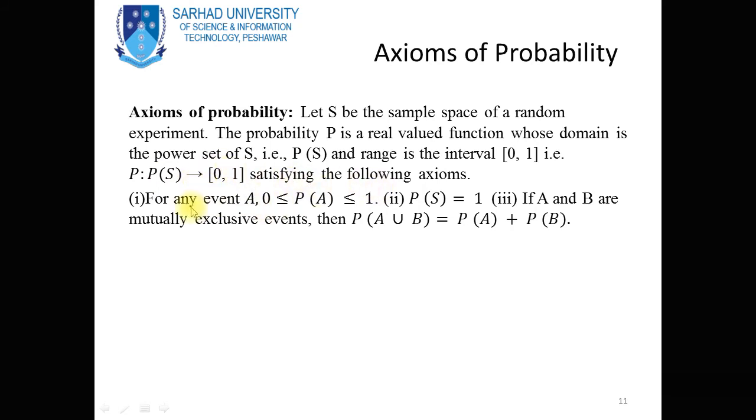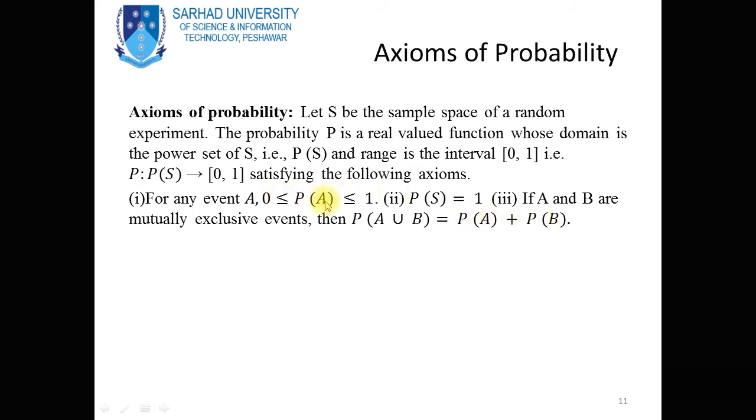and satisfying the following axioms. Number 1, for any event A, the probability of event A will be greater than or equal to 0 and less than or equal to 1. Number 2, the probability of the sample space will be equal to 1. Number 3, if A and B are mutually exclusive events, then the probability of A union B can be written as the probability of A plus the probability of B.